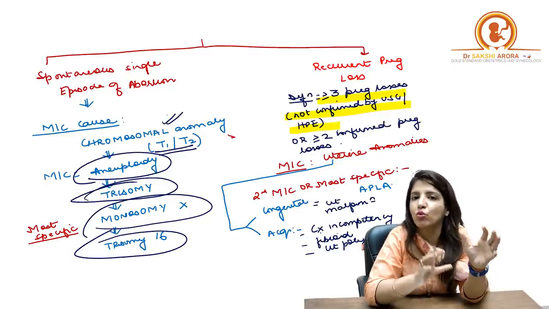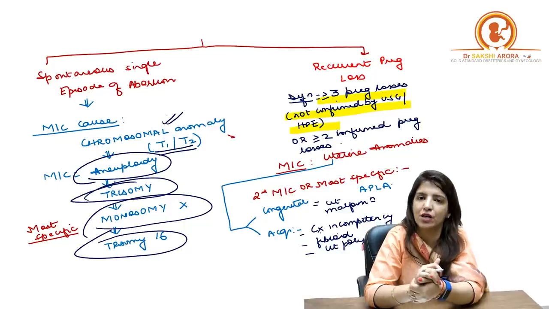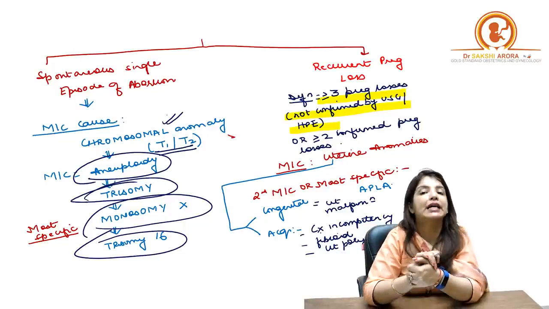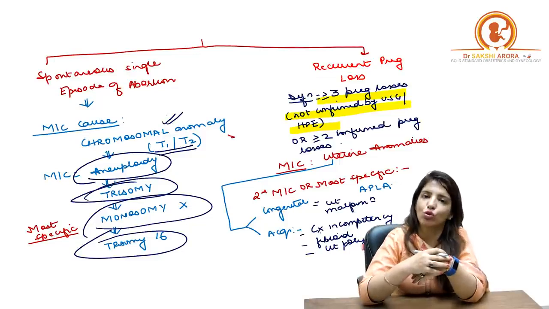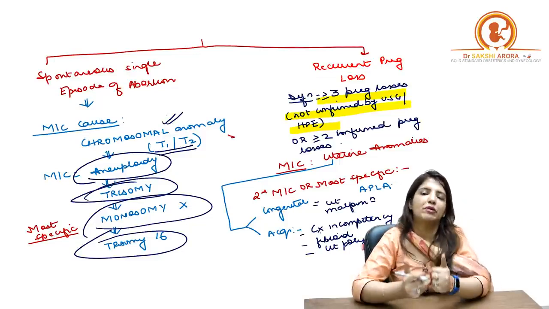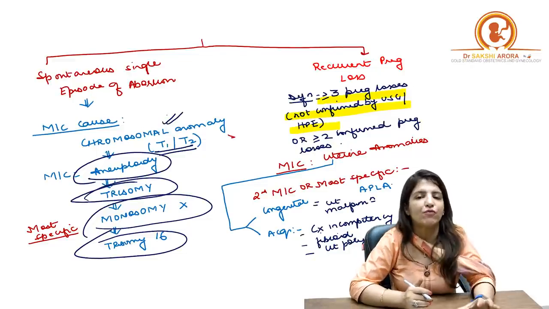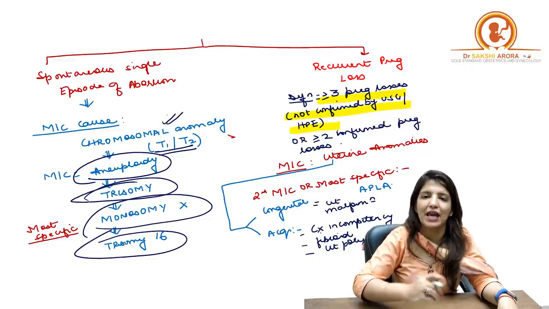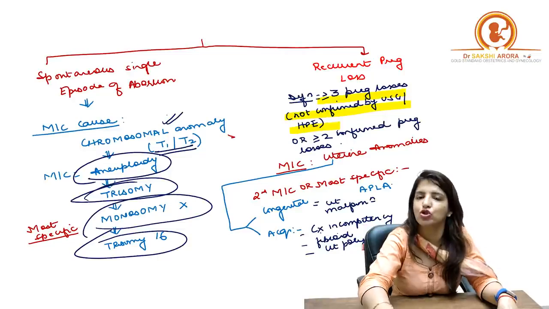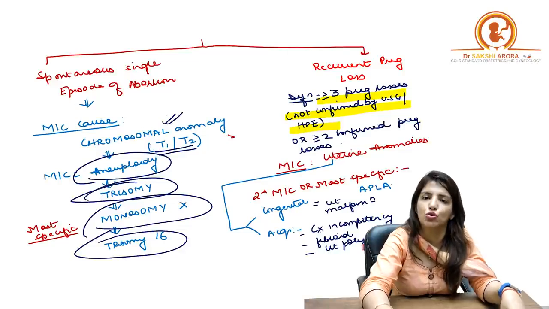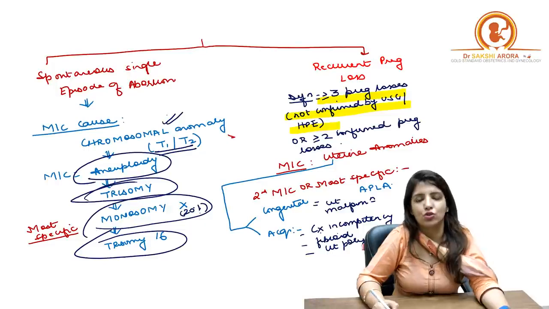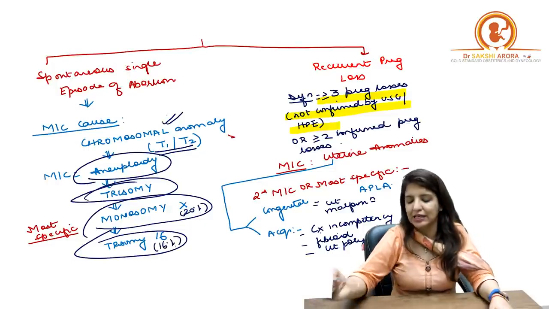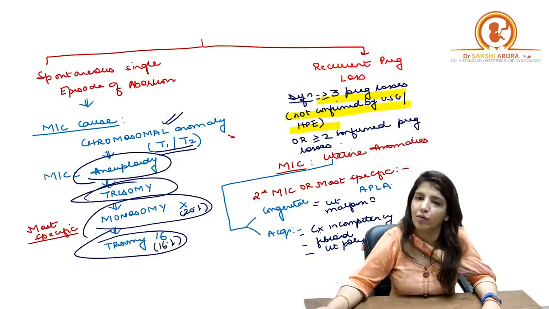If someone asks you the most specific cause of spontaneous abortion in first or second trimester, then your answer will be monosomy X. But suppose monosomy X is also not given, then your answer will be trisomy 16. So suppose you have to choose between monosomy X and trisomy 16 as the most common cause of abortion, then you should always choose monosomy X, because monosomy X leads to 20% cases of abortion, whereas trisomy 16 leads to 16% cases of abortion.